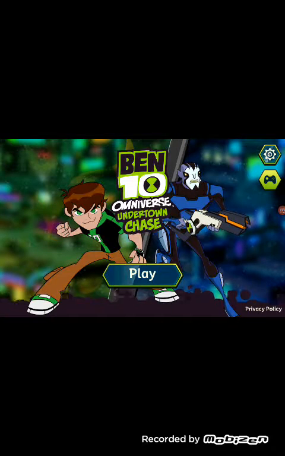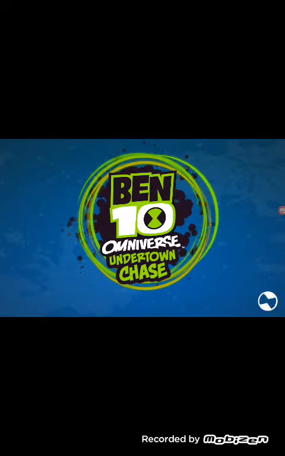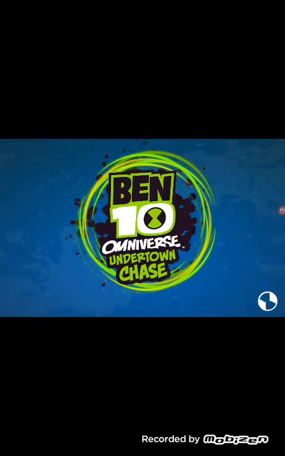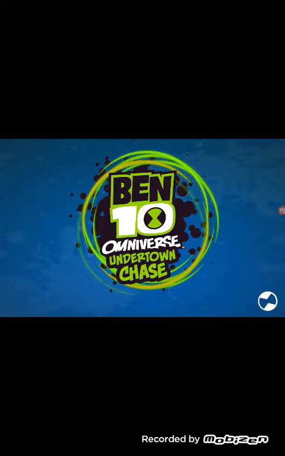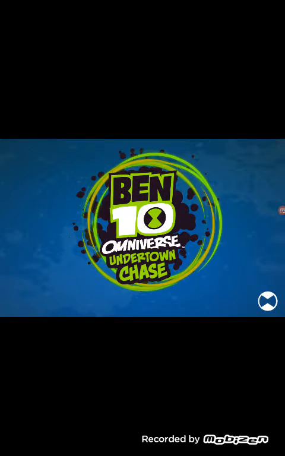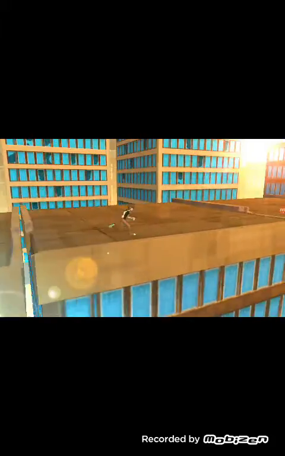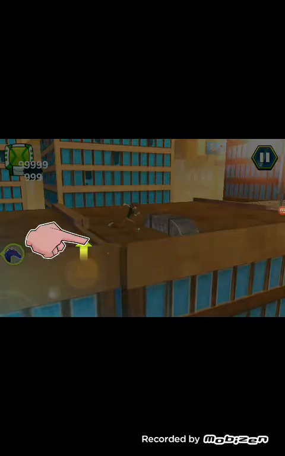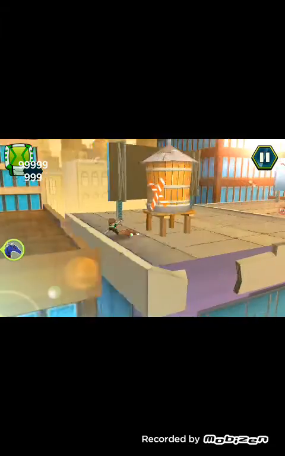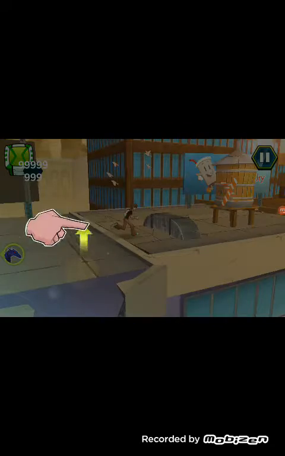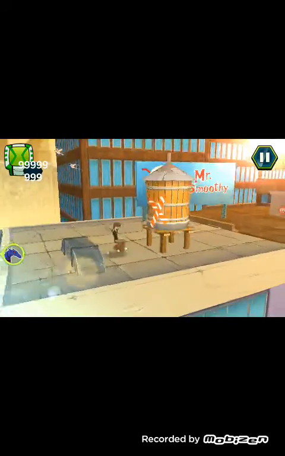Let me preview the game first. Play Ben 10 Omniverse Undertown Chess. The story. You jump, swipe up, swipe down, then jump down.